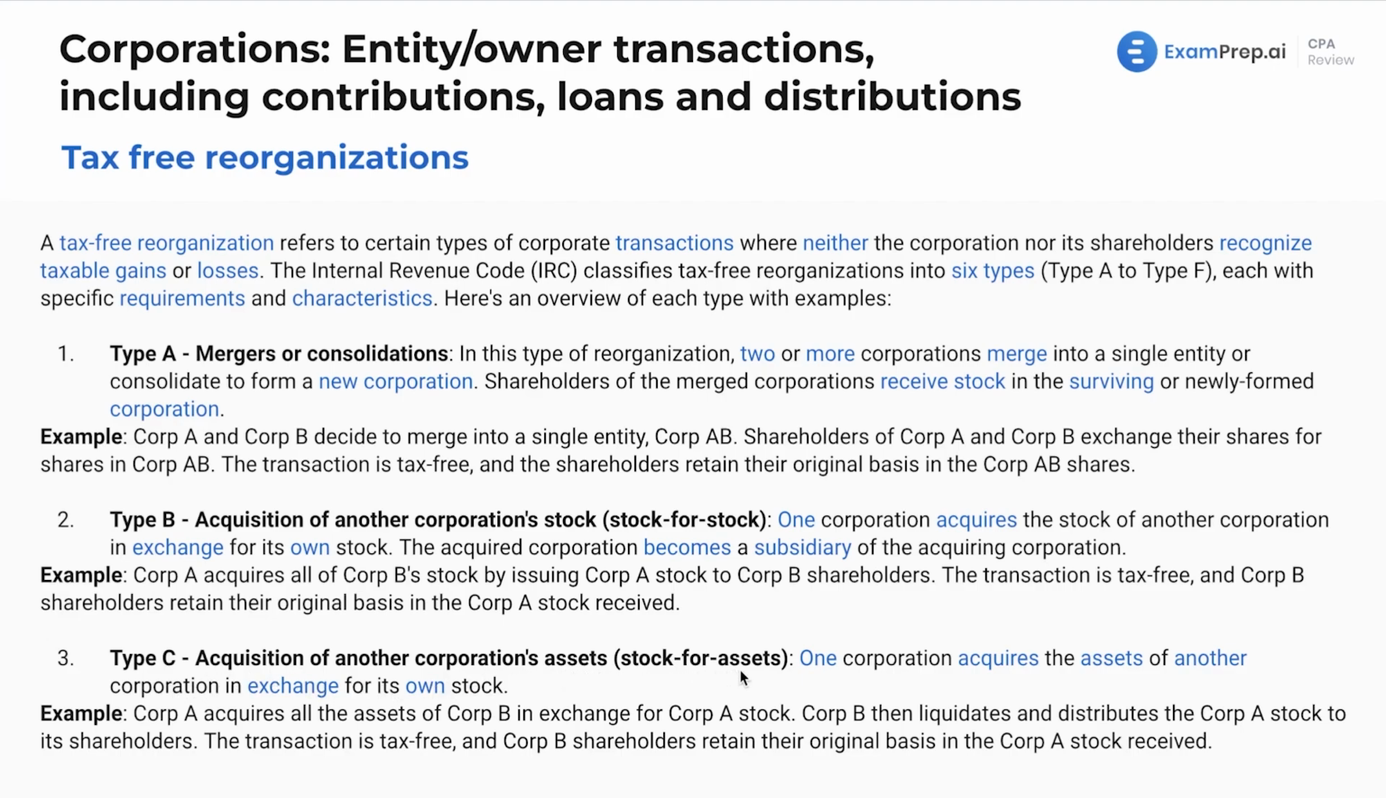Next up, type C, acquisition of another corporation's assets. So this is stock for assets. In this case, one corporation acquires the assets of another corporation in exchange for its own stock. The example here being Corporation A acquires all of the assets of Corp B in exchange for some Corp A stock. Corp B then liquidates and distributes the Corp A stock to its shareholders. The transaction here is tax-free, and Corp B shareholders retain their original basis in the Corp A stock received. Not too bad, nothing crazy.